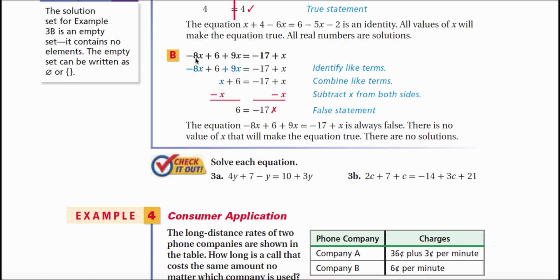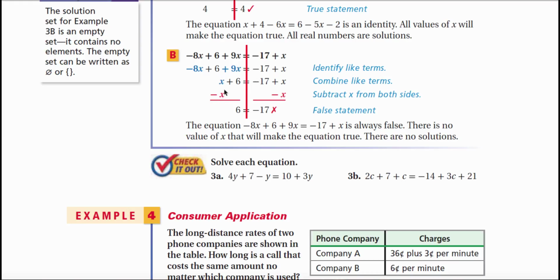Let's now begin with the equation negative 8x plus 6 plus 9x equals negative 17 plus x. Let's go ahead and pop in our helper line there. All right, now let's combine like terms. I notice that negative 8x and 9x are on the same side of the line, so inverses are not needed. So negative 8x plus 9x is just 1x.